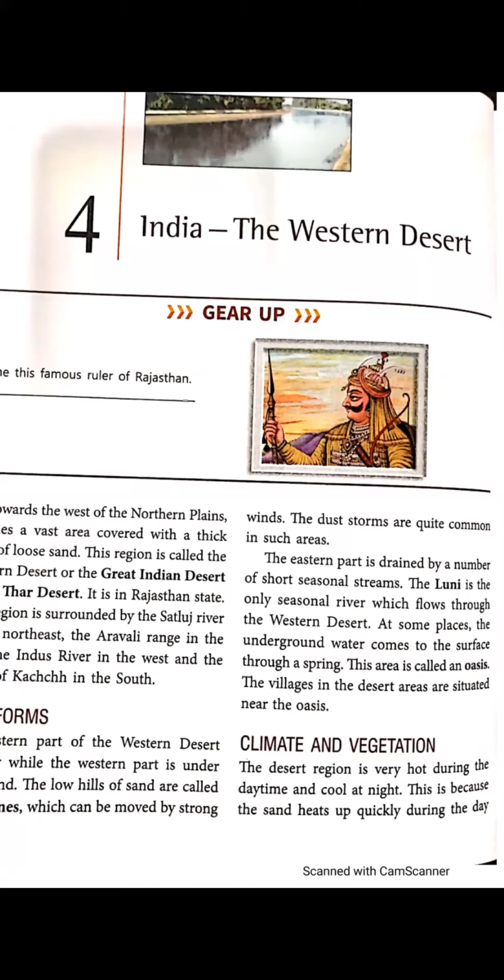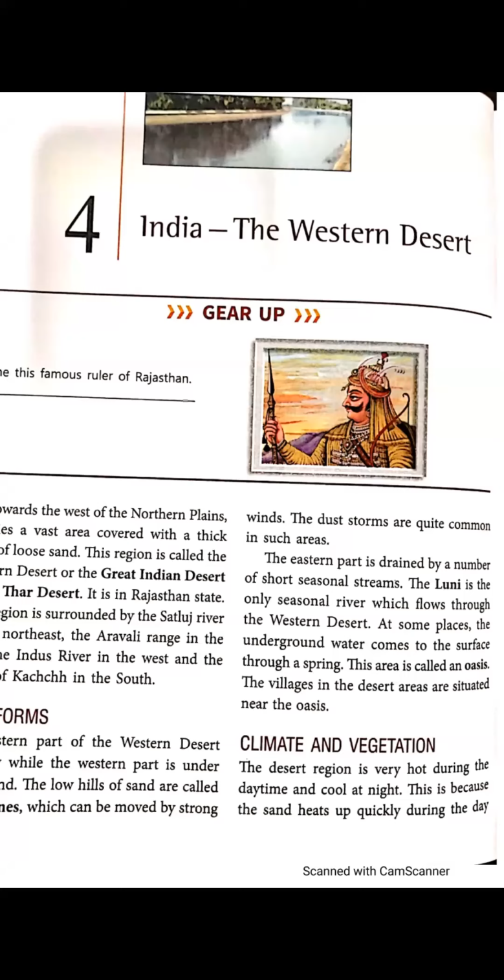The villages in the desert areas are situated near oases. In the desert area, small villages are situated near the oasis. Why? Because of the availability of water.